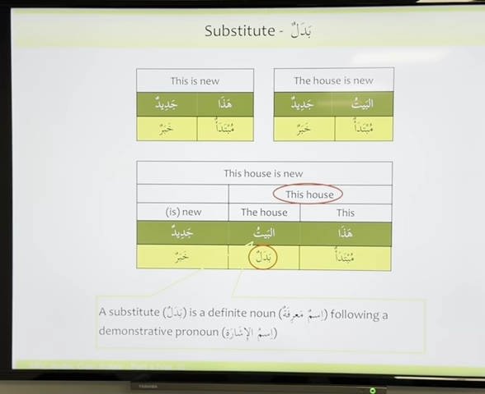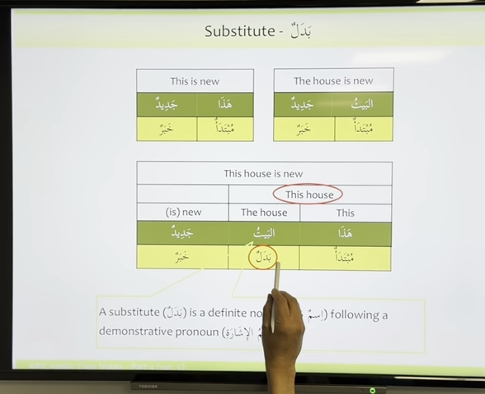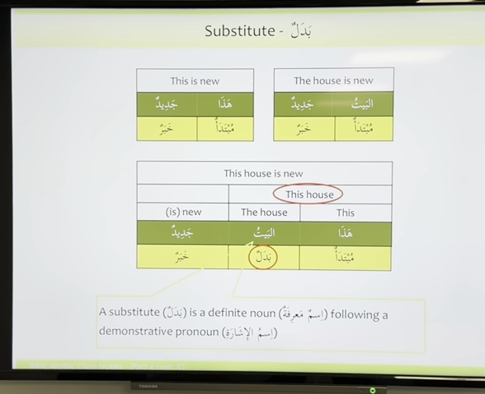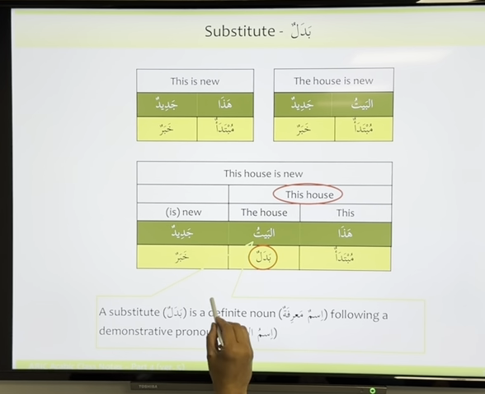Okay, so something very important, brothers, as it says here, a substitute is definite. So badal is definite. Has to have alif and lam. If it doesn't have alif and lam, then there's no badal. Remember this bit is very important. I would say for everyone to circle this, or write it down in your notebook. For something to be badal, it has to be definite, has to have the presence of alif and lam, following a demonstrative pronoun. So two conditions for badal. A badal has to be definite. Number two, it has to be preceded by a demonstrative pronoun.